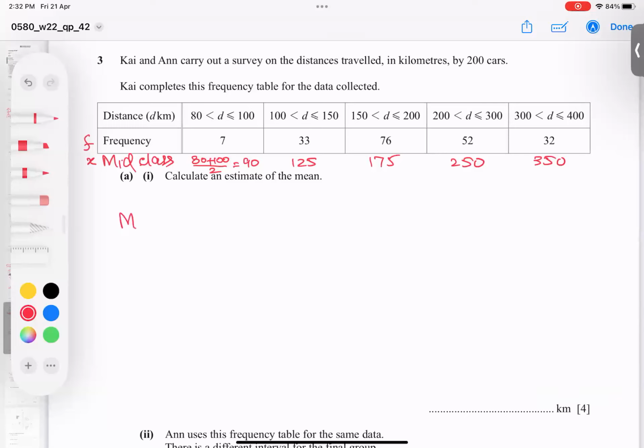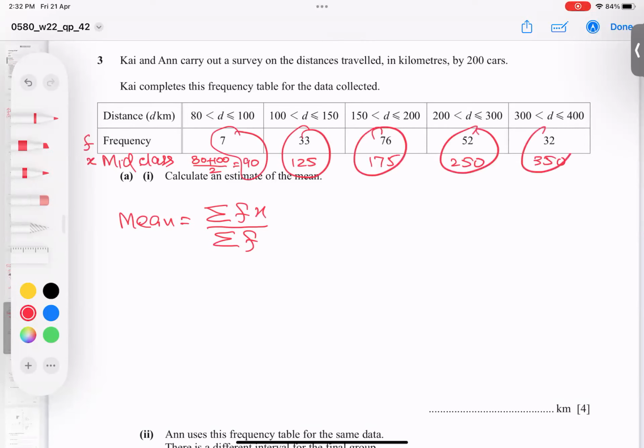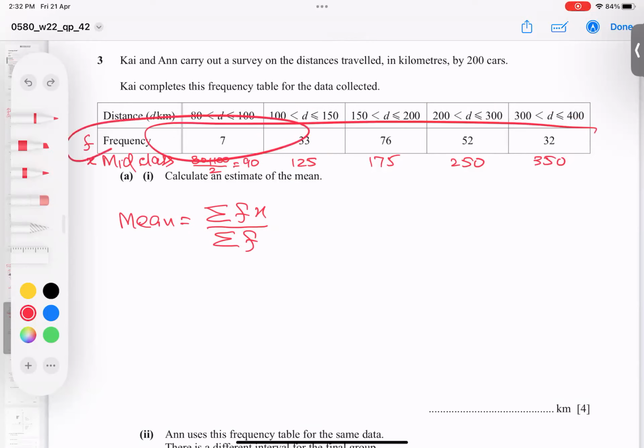And the mean formula, we have what, students? Sigma fx by sigma f. Sigma fx means you will multiply f into x. So 7 and this, multiply, multiply, multiply, multiply. And sigma stands for add them. After multiplying, add them. It is coming in the numerator. But what is coming in the denominator? Simply frequency, add them, that is 200. So no waste of time. This x bar is also called mean.